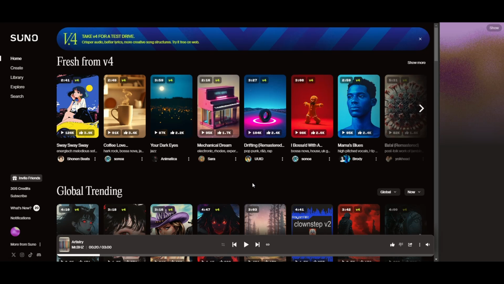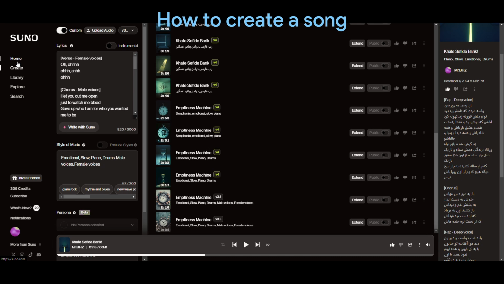Today I'll be showing you how to make the best song in Suno AI music. I've already made a video for the app walkthrough, but today I'll be using the web as it has more features and more capabilities. Okay, so first let me show you how to create a song using Suno.